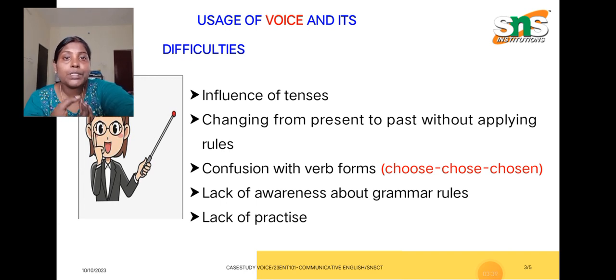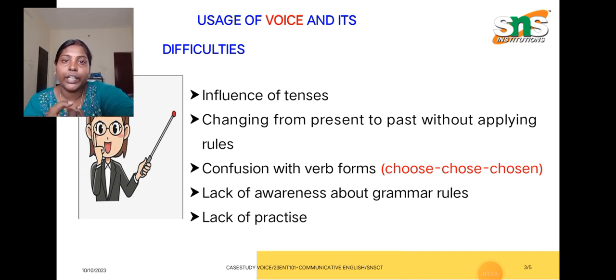Okay, so I just highlight the points again. The problems faced by the users of voice in a written context as well as in conversation. The very first thing is the influence of tenses. Why am I mentioning influence of tenses? Just imagine that I have given a sentence, the professor is teaching the students.